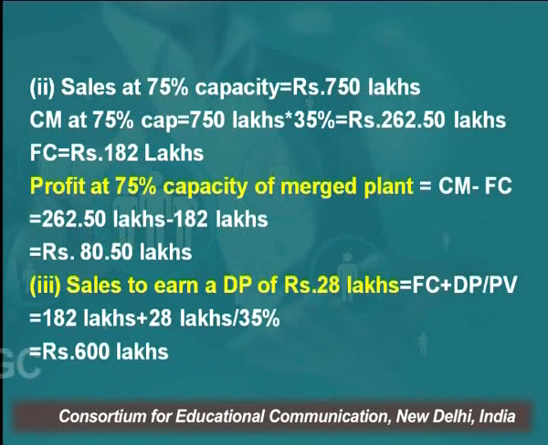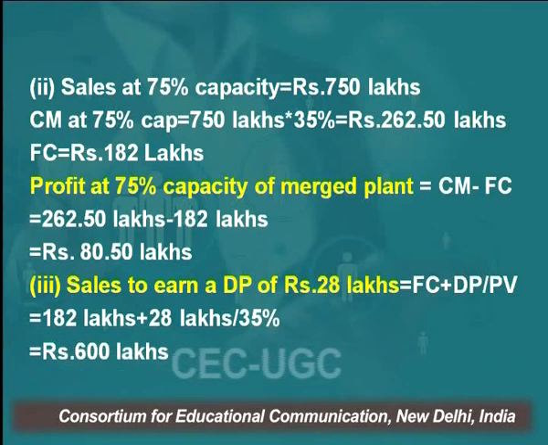Now, the other aspect is sales at 75% capacity. If it operates at 75% capacity, sales will be 750 lakh, because 100% capacity is 1000 lakhs. So at 75% it means 750 lakh. What we want to know is the profit if the firm operates at 75% capacity. So contribution margin at 75% capacity level is equal to 750 lakh multiplied by 35%.